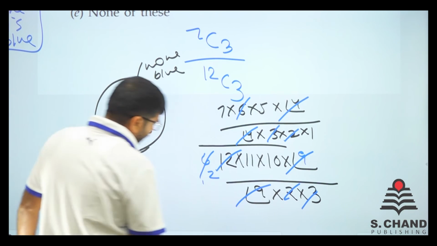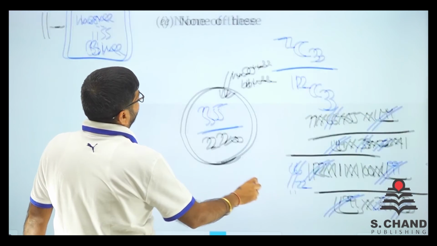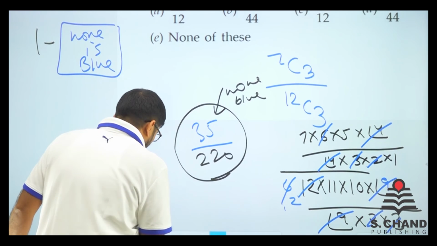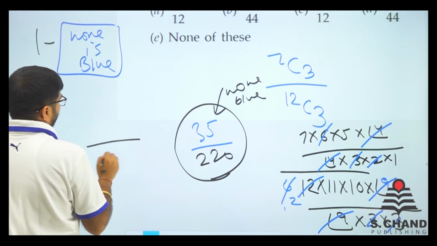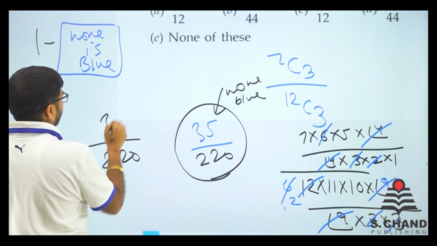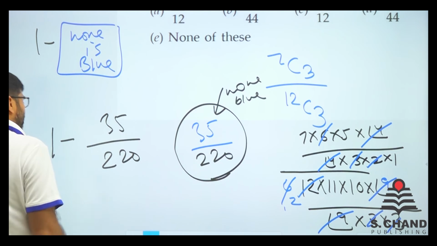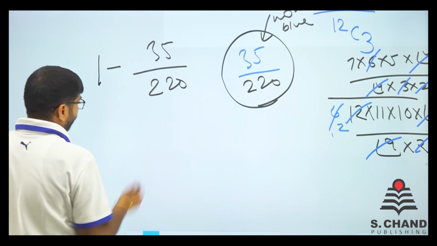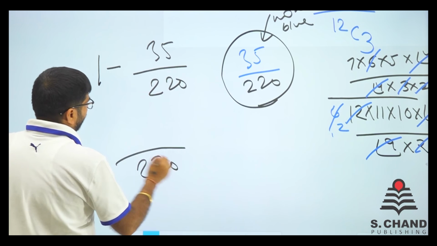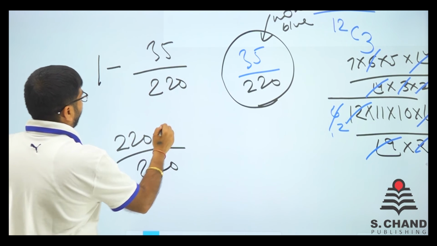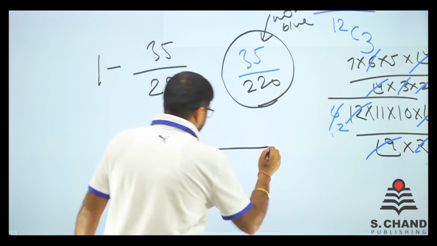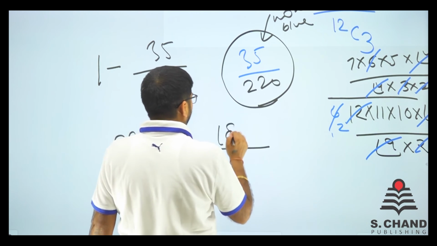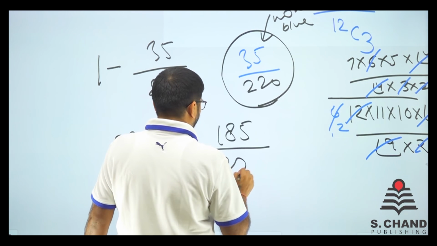But what do we want actually? We want at least one blue. So what we'll do is take 35 over 220 and do 1 minus that. So if I do 1 minus that, we have got 220 here. Now 220 minus 35 comes out to be 185 by 220.